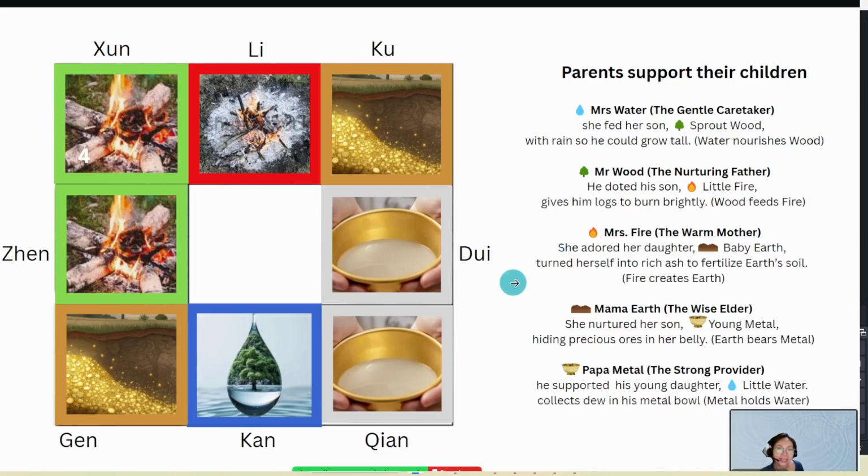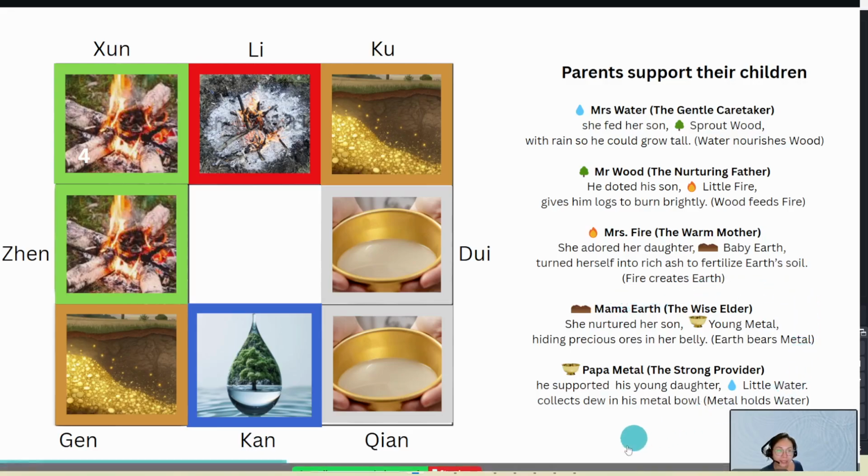Okay. The next one is Mrs. Fire. Imagine her as a warm mother. She adores her daughter, Baby Earth. So now she will turn herself into rich ash to fertilize the earth soil. So it's just like fire when burned becomes ash and then fertilizes the soil.